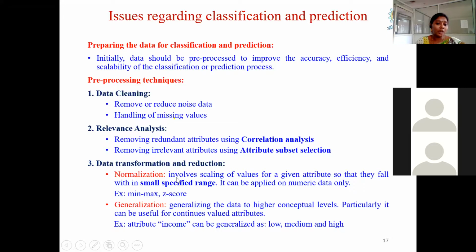In normalization, it is the process of making the data fall within small specified ranges. We have two normalization methods, the min-max method and the z-score method. Coming to generalization, it is the process of generalizing the data to a higher conceptual level. For example, if you consider income, it can be generalized to low, middle, or high.